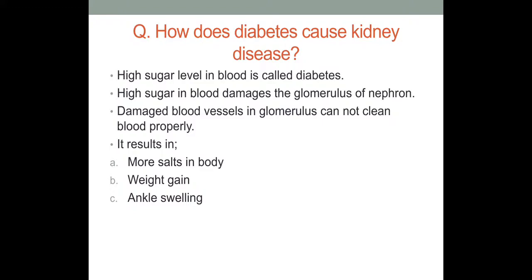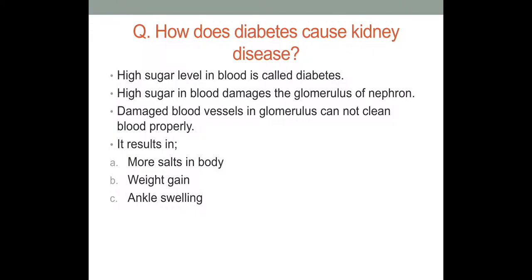So it is actually a network of blood capillaries. Whenever there is high sugar in the blood, it damages the blood vessels of the glomerulus. When blood vessels get damaged, they are unable to filter the blood properly. So the damaged blood vessels in the glomerulus cannot clean the blood properly. As a result, there are more salts in the body, which cause weight gain, ankle swelling, etc. So diabetes can harm the kidney,